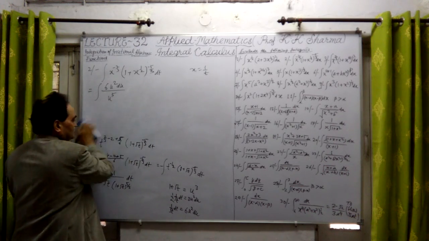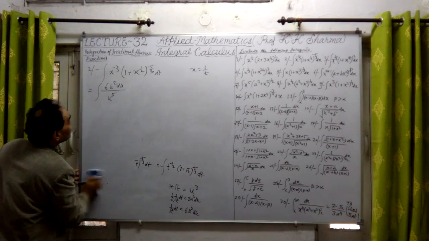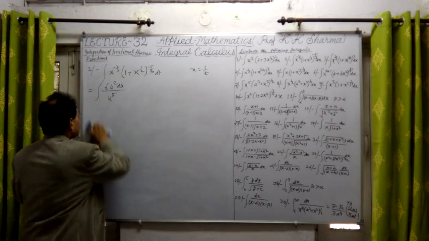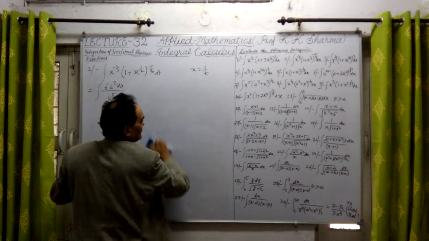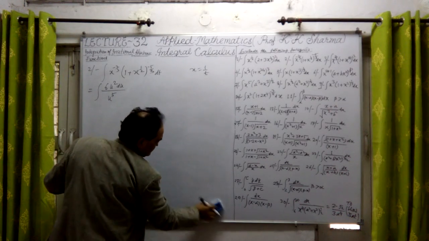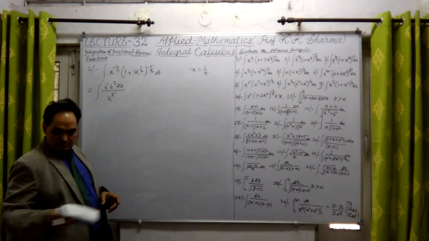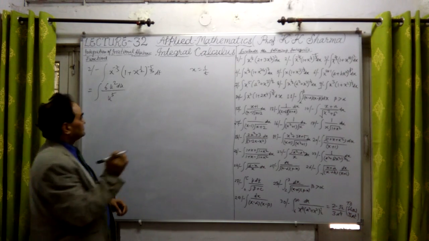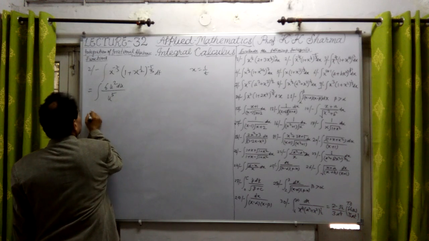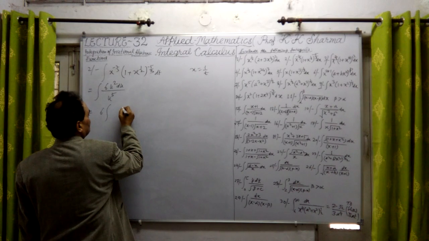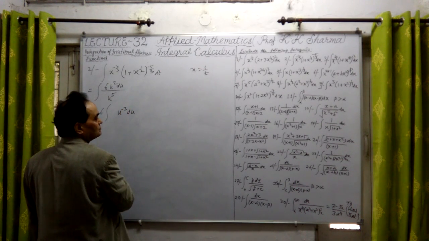Okay, so let me write this now. Finally, this value is obtained. Let me solve it now. So what is the final solution of this? This is the third type of question we have done. Now this will give us 6, and u square in the denominator means 1 upon u cube, that means u raised to minus 3 du.